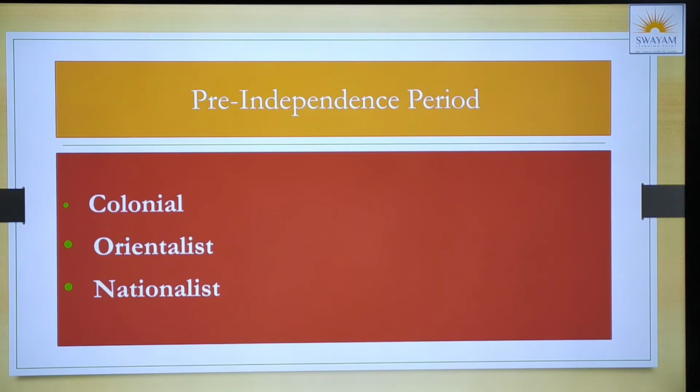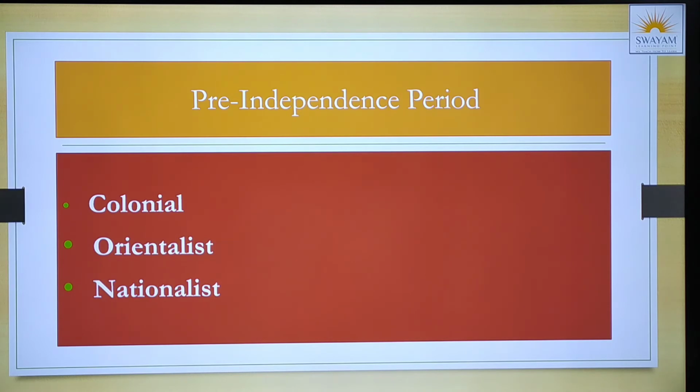So the ideological school of framework can be divided into two categories: one is pre-independence and one is post-independence. In pre-independence, we have colonial historiography, orientalist historiography, and nationalist historiography. This is prior to Indian independence.